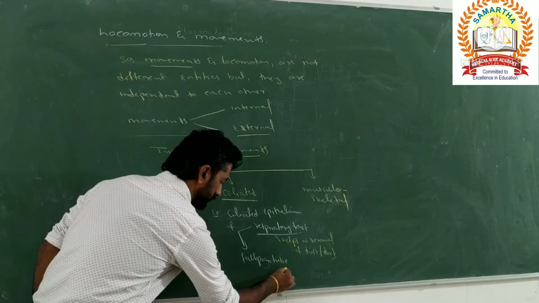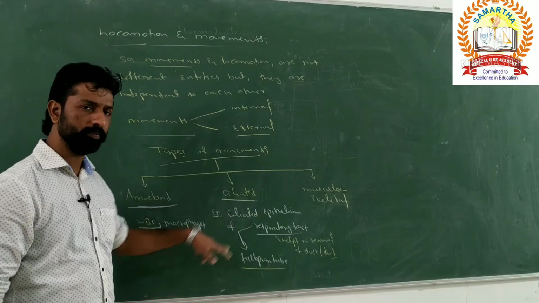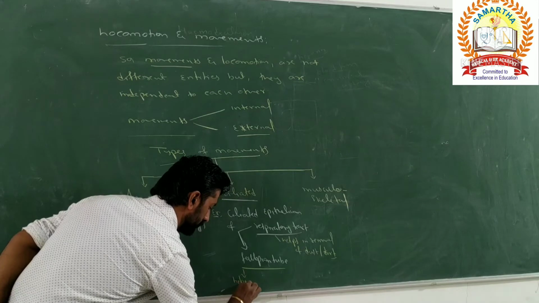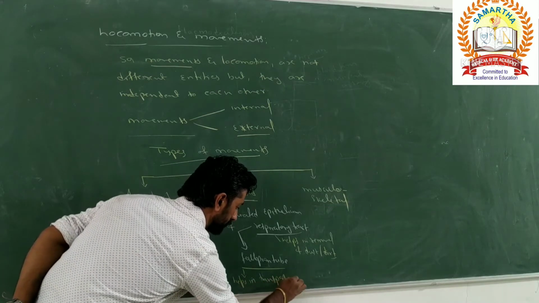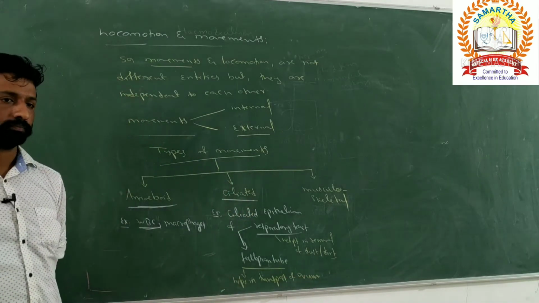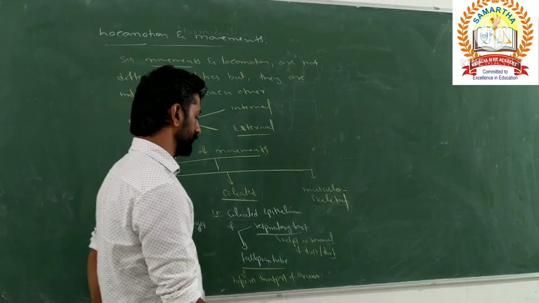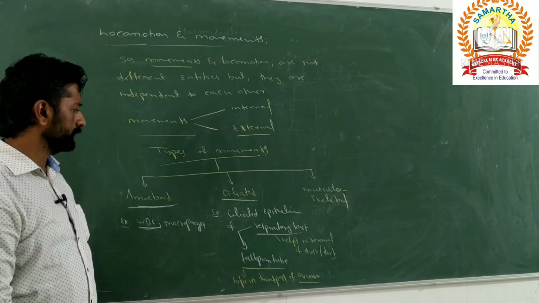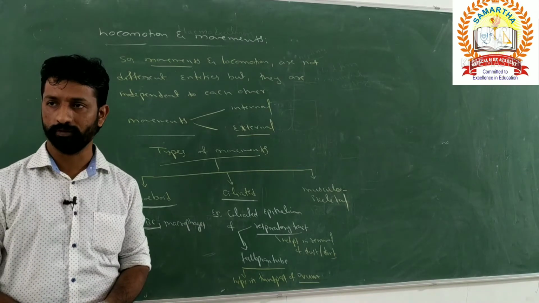Then what happens in the fallopian tube? The fallopian tube is also lined by ciliated epithelium, which helps in the transport of the ovum, that is the egg, from the ovary to the site of fertilization. So this is how the ciliated movements take place in certain parts of our body.